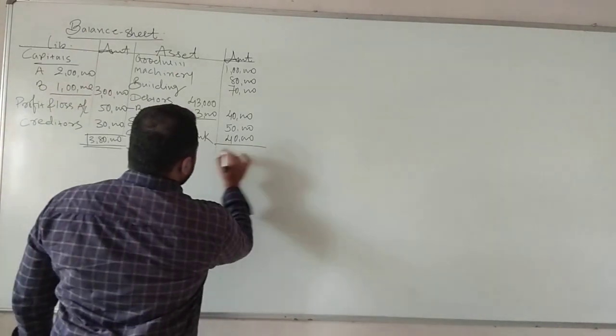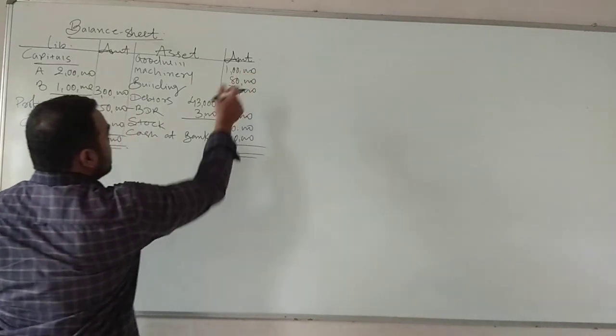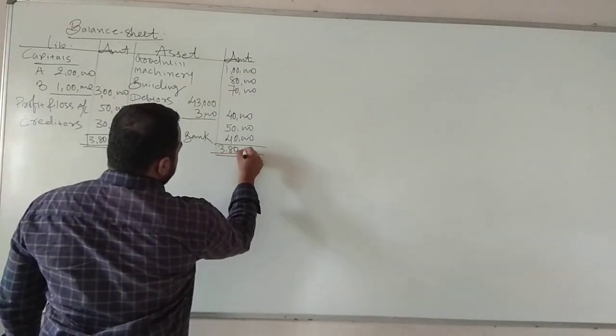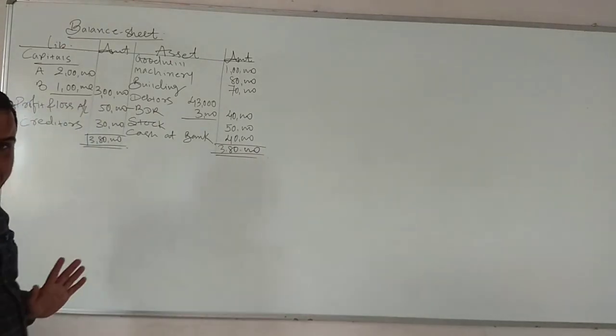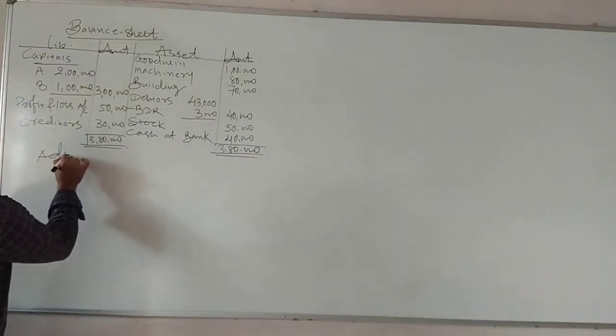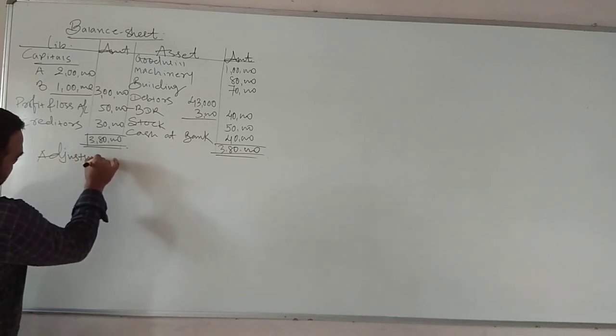So if you go for the total of both the side, let me count, 380 here, and here also already mentioned 3. Okay. Now additional information we call it as adjustments.